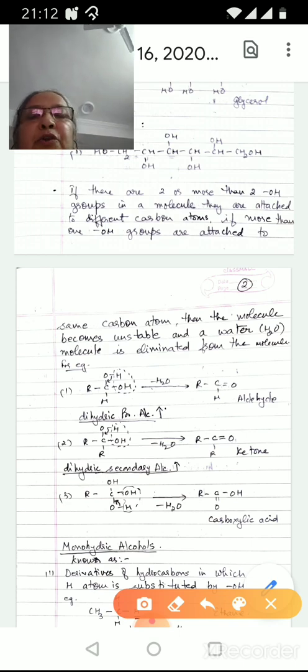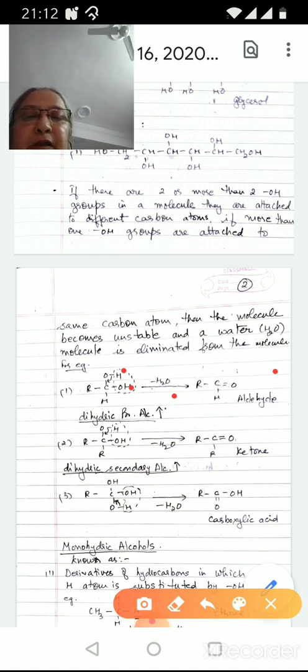If more than one hydroxy group is attached to the same carbon atom, then the molecule becomes unstable and a water molecule is eliminated from the alcohol. For example, if we take this primary alcohol, which is dihydric, in this two hydroxy groups are attached to the same carbon atom. This eliminates a water molecule and gets converted to aldehyde.